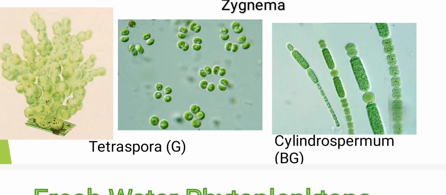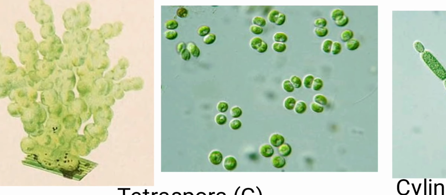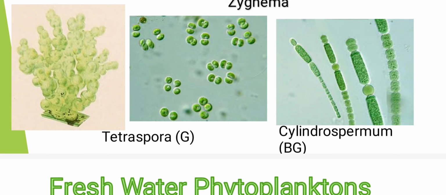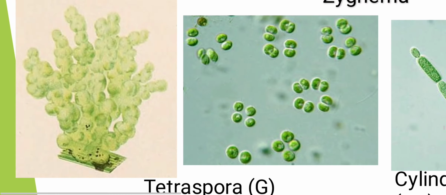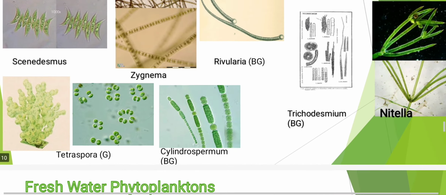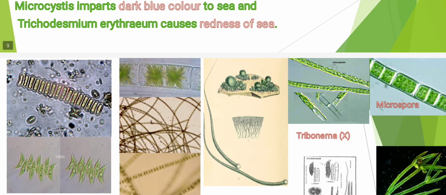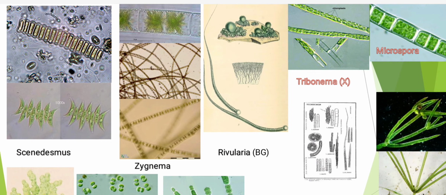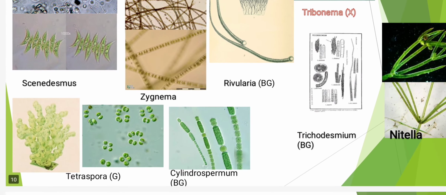Then the next one is Tetraspora. Students, this is a green algae and you can see it has a single unicellular thallus. But when it grows in groups, then we call it Tetraspora and it looks like this. So students, these are the images of the algae which are initially attached but later on become free floating.